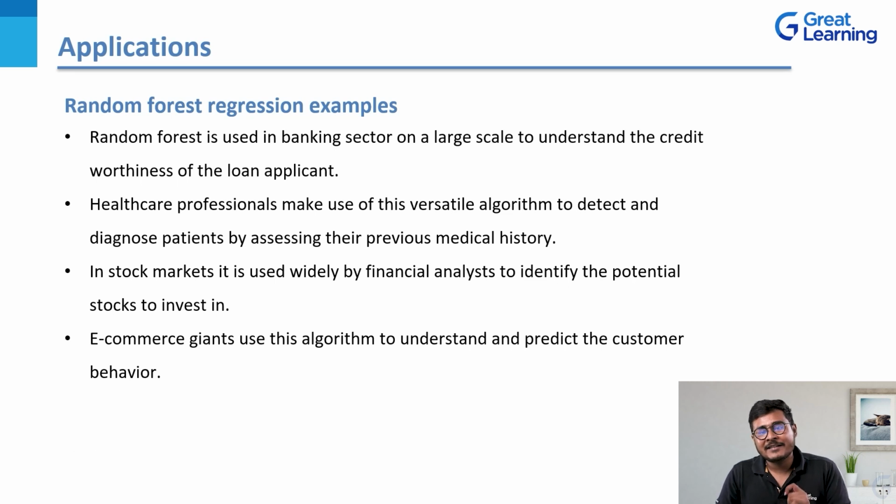Random forest is used in the banking sector on a very large scale to understand the creditworthiness of a loan applicant. Let's say you are an analyst working at a bank, and the name of the bank is XYZ. Your manager has given you the task to analyze how many applicants the bank can roll out its new marketing feature of loans to. The first thing you're going to do, most of the time, is apply a random forest regression algorithm on the entire banking data set, to segregate the regular defaulters from the people who have paid loans on time and who have had a good CIBIL score.